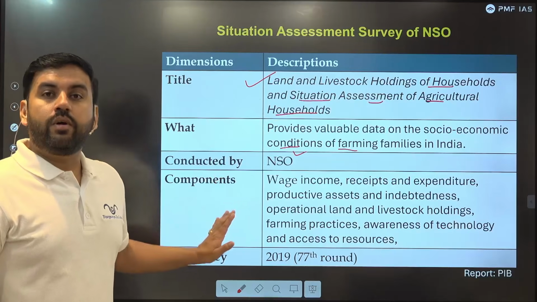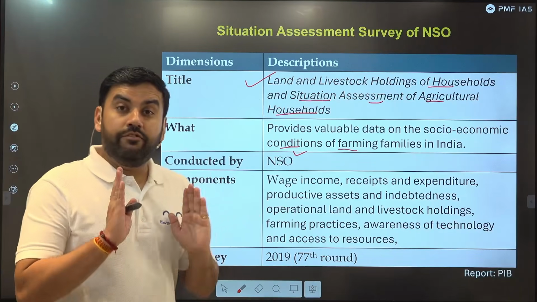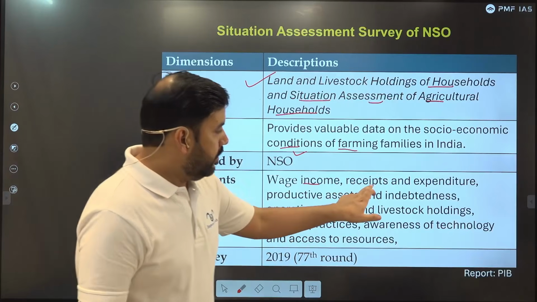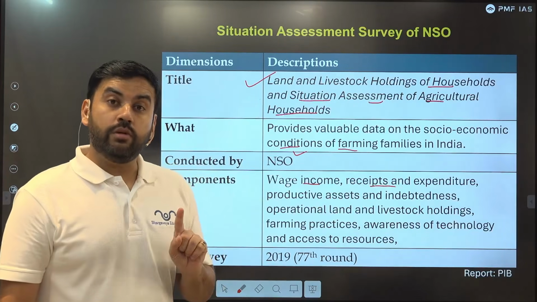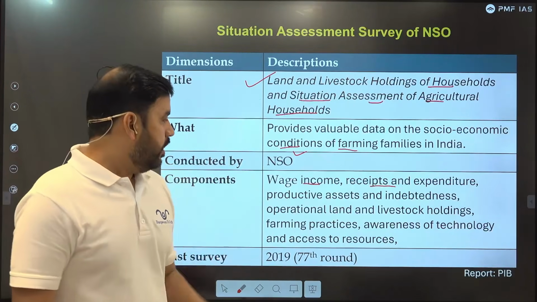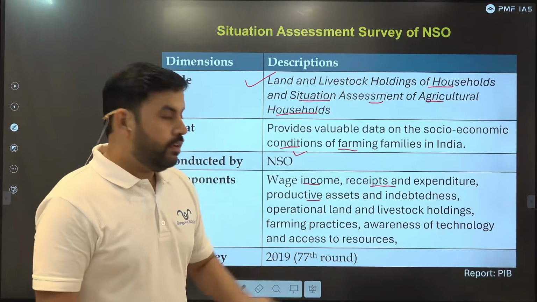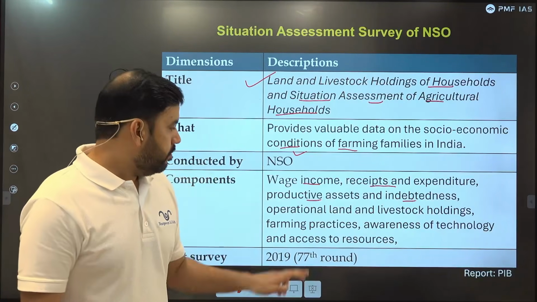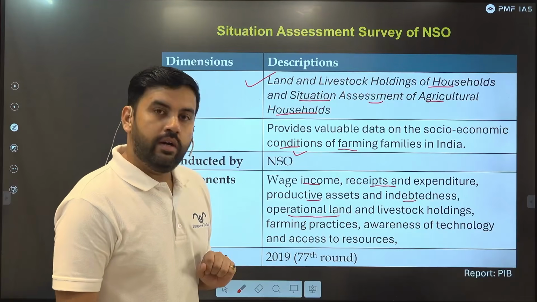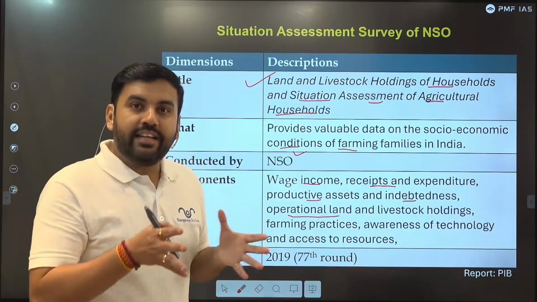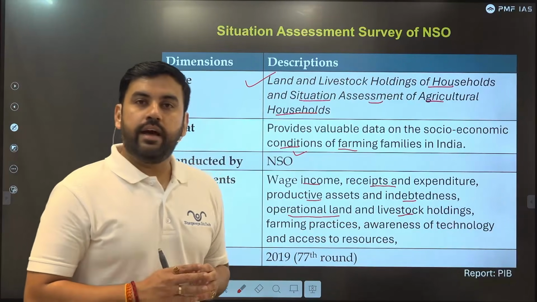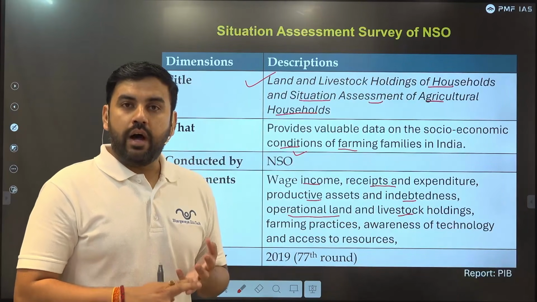They provide very important details about wage income, receipts and expenditure of rural households involved in agriculture, productive assets if they have any. Do they have debt on them? How many households have debt on them? Operational land, right? How much land area does each family own? Livestock, they have buffalo, goat, cow, right?